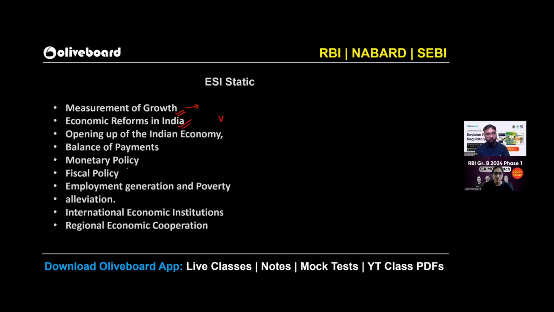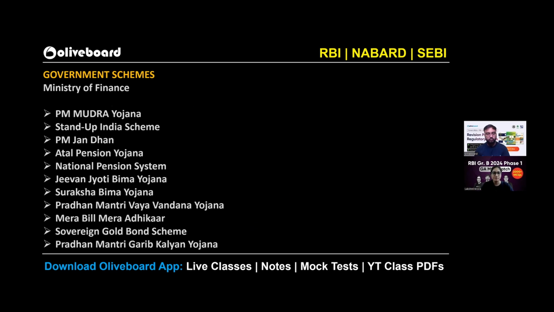Employment generation, poverty alleviation. International economic institutions, we all know last year there were questions from World Bank, IMF. It can be again World Trade Organization, 13th Ministerial Conference has happened just now, G20 meeting, India was the chair of it last year. So all these topics you can expect a question. In fact, BIMSTEC charter has been signed. So I hope you can understand whatever there is in news, accordingly, you have to prepare your static part as well. Then regional economic cooperation, just as I've told you, BRICS Plus has been formed, BIMSTEC charter is there. So that's all you have to remember.